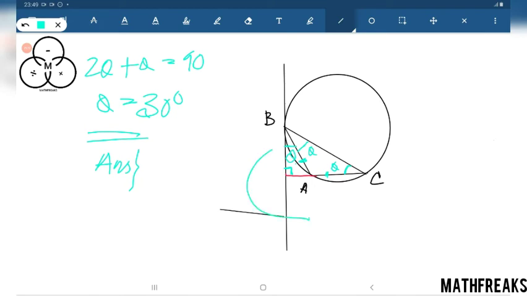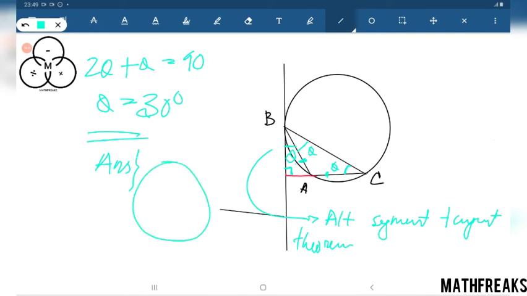How are we getting this? Here we simply apply the alternate segment tangent theorem. Those who have forgotten it, what is the theorem? If this is a circle, this is a chord, and this is a tangent, and the angle made by the tangent with the chord is theta, then the angle made by the chord on any point on the alternate segment is also theta.